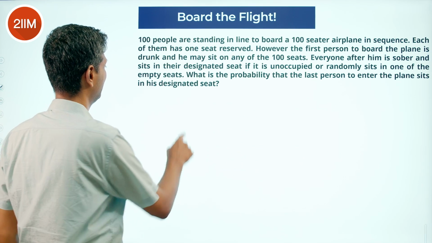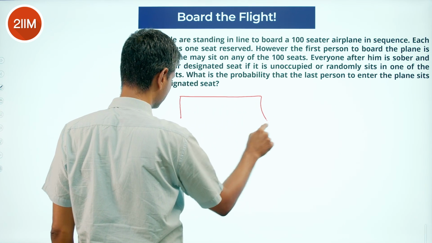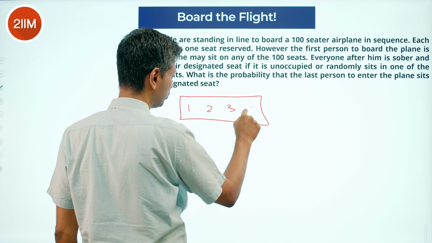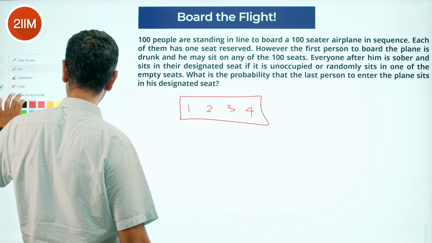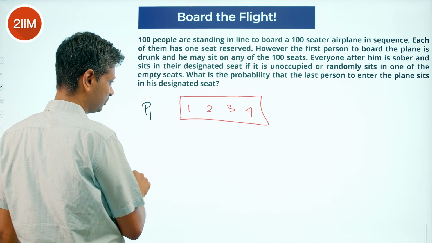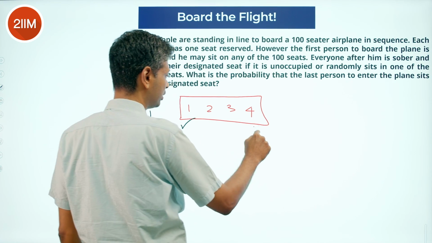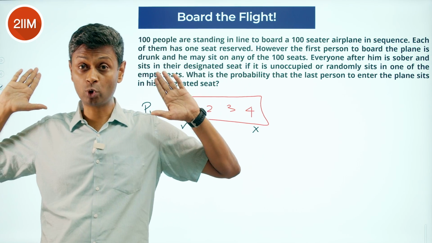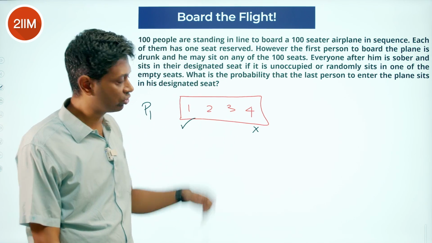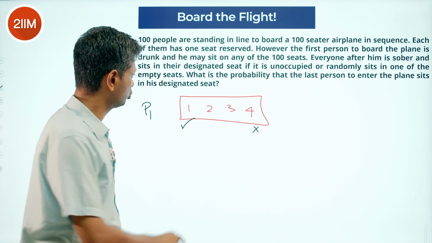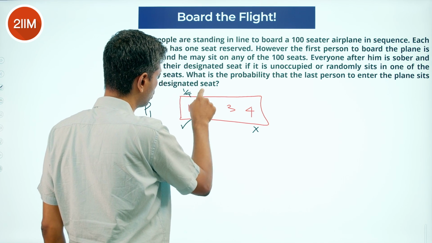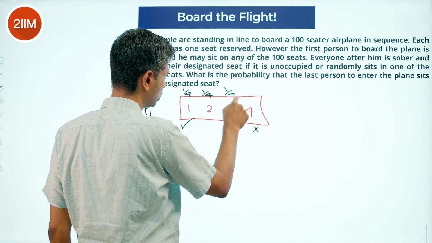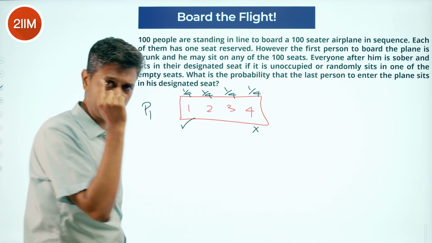And so let's do this. There's 4 seats. 1, 2, 3, 4. We're getting the hang of this. Person 1 walks in. If he goes to 1, it's a full success, everybody gets their seat. Person 4 will go to the last seat. If he goes and sits on seat 4, it's an utter fail, end of story. There's probability of 1 by 4 for each of these happening.